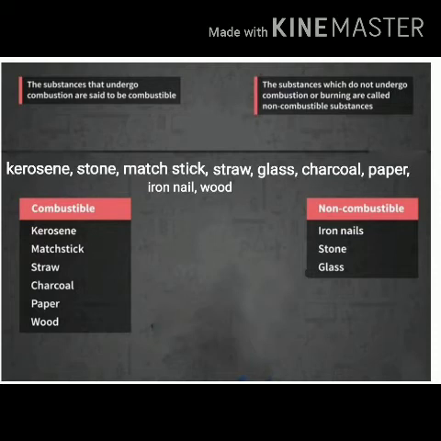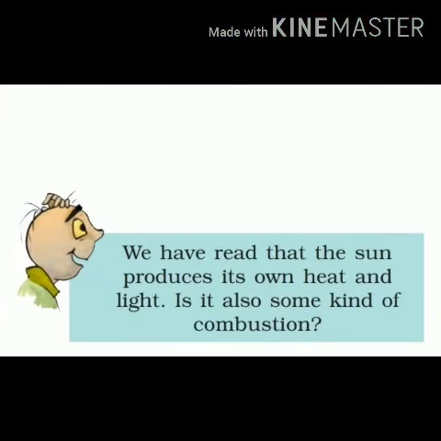In this activity, what you have to do is collect some materials like kerosene, stone, matchstick, straw, glass, charcoal, paper, iron nail, wood, and try to burn these materials one by one. You will observe that kerosene, matchstick, straw, charcoal, paper and wood all burn, so they are combustible substances. Whereas stone, glass, iron nail do not burn and so they are non-combustible substances.